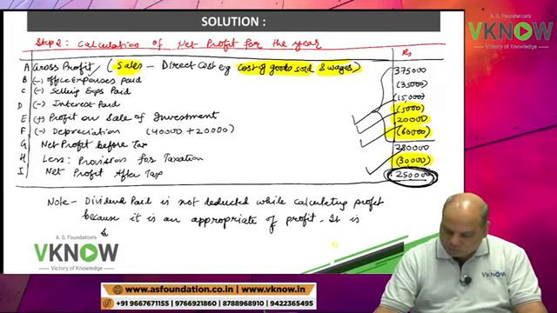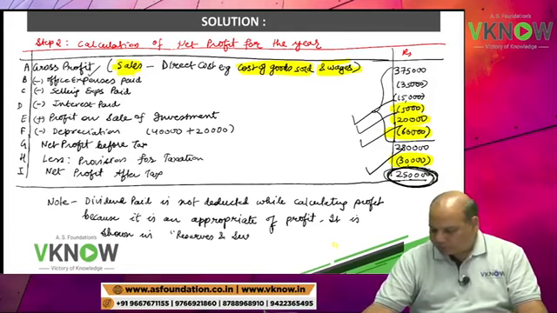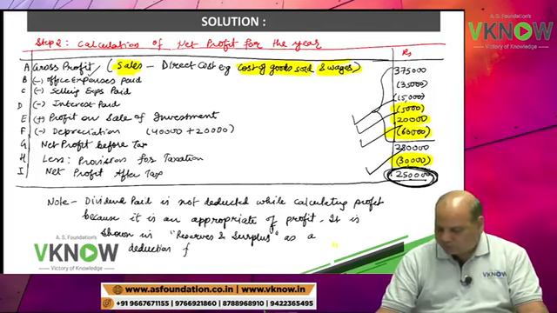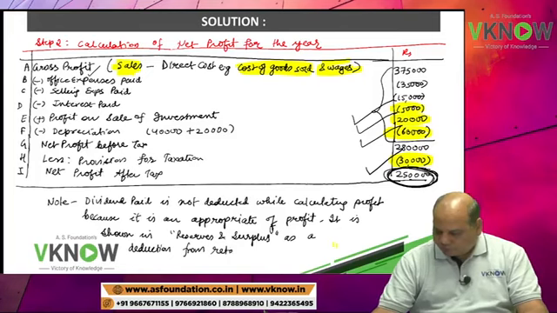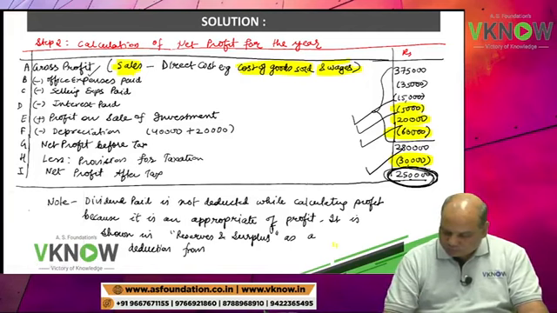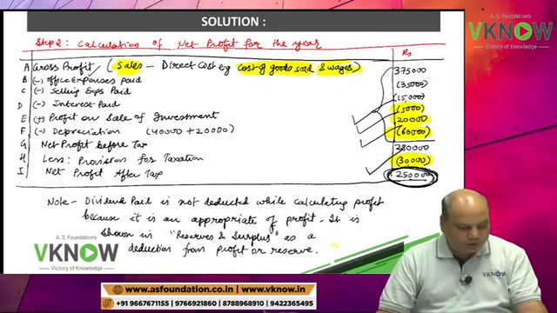It is shown in reserves and surplus as a deduction from profit or reserve.